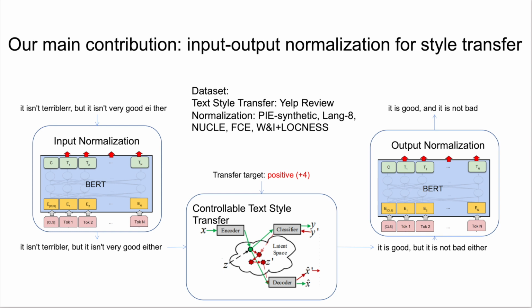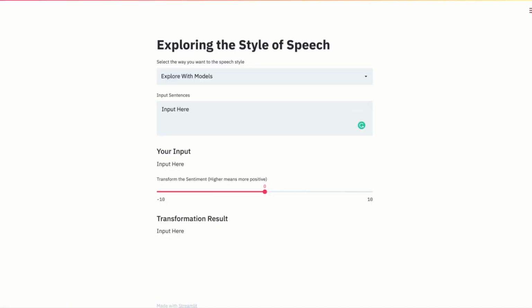In order to ensure the input language distribution lies within the distribution of the training dataset, we employ a spelling and grammar correction model called GECToR to normalize the input sentence. GECToR is a BERT-like model trained on multiple grammar correction datasets, including PIE synthetic, Lang-8, NUCLE, FCE, and so on. In addition to that, we also apply GECToR to normalize the output from the CTST to refine the quality of the generated sentence. Hi, this is our demonstration.